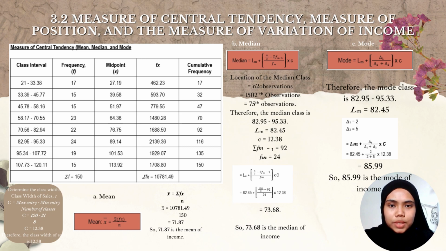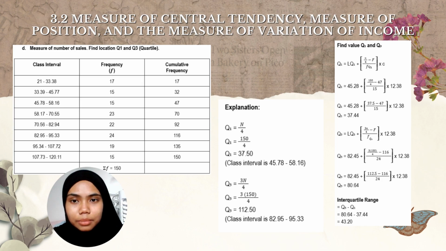Next is measure of central tendency, which has mean, median, and mode. The total for mean is 71.87, the total for median is 73.68, and the total for mode is 85.99. Other than that, measure of position. The total for Q1 is 37.50. The total for Q3 is 112.50. After calculating Q3 minus Q1, the total is 43.20.